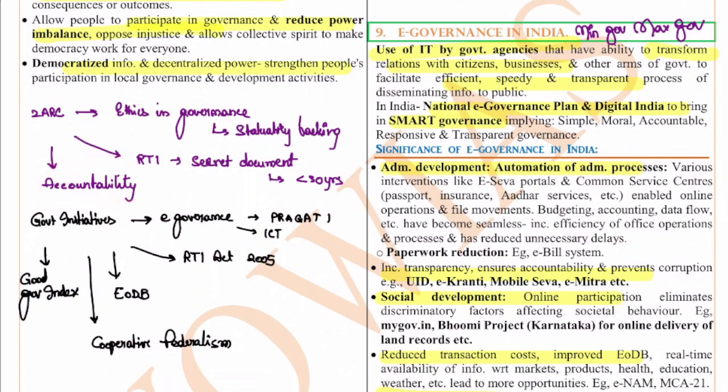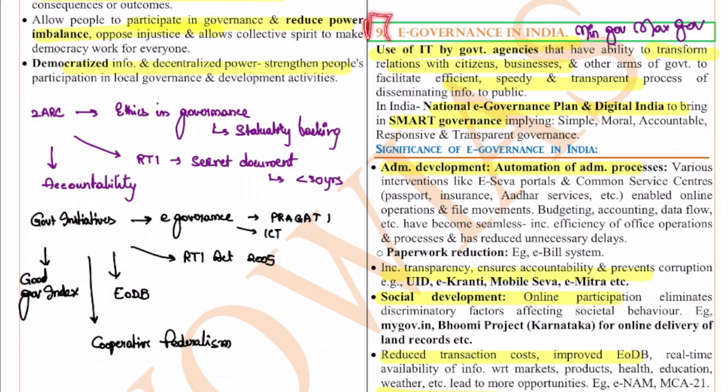And for this, the government has also brought in various initiatives, the e-governance initiatives like Pragati and all. The RTI Act of 2005 we have just seen. Even in the ease of doing business, the government is doing a lot of reforms. Cooperative federalism is being focused upon. So the NITI Aayog can be an example for this. The Good Governance Index promotes competitiveness among the states, so that they can work in a competitive spirit and ensure that the people will get the maximum benefit. So these are the various initiatives and all. Right. So this is about good governance.